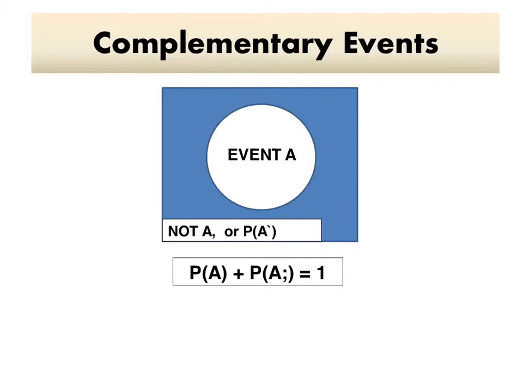So in other words, the two events, such as in this case A inside the circle, and the event that is every thing or every object that occurs outside of the circle, add up to 1, and they complement each other. So they're separate from each other, so that's why I've called this one event A, and the one that's outside in the blue is anything that's not A. And providing this is our total set population or group, and that adds up to 100% of everybody, then we can say that A and A dash are two complementary events.